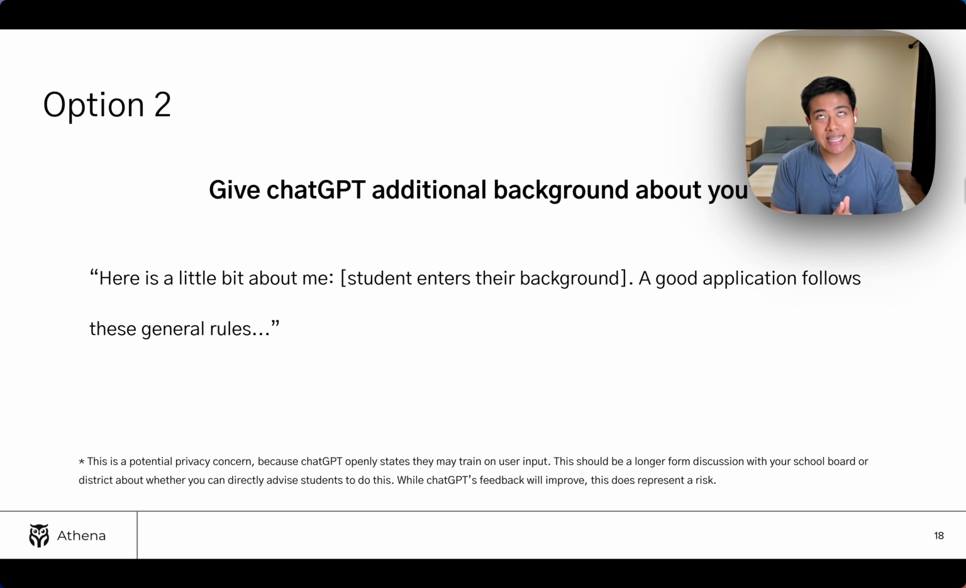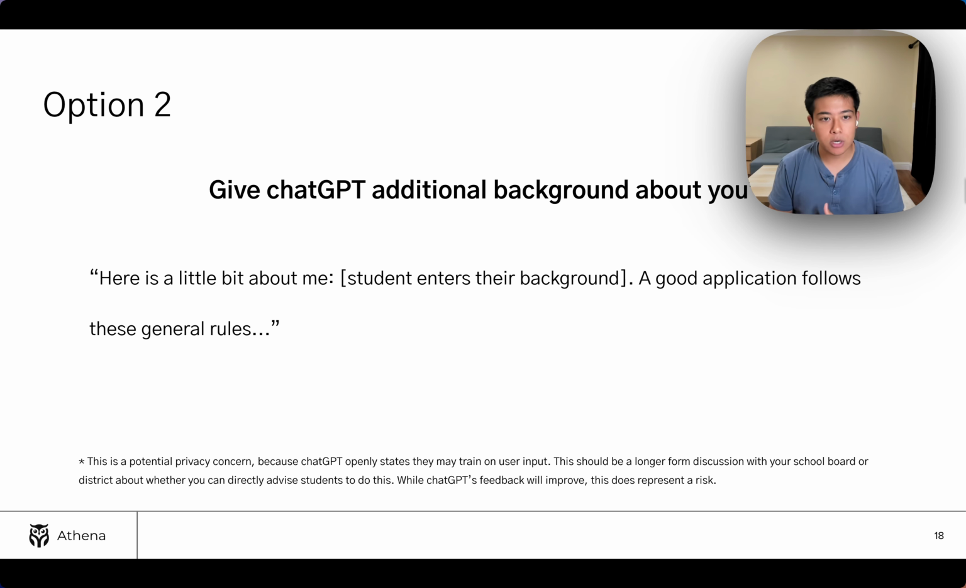ChatGPT openly states that they do sometimes, and they can, train on user input. And so you might need to be a little bit careful what type of background you want to enter in, because the question is, are you comfortable with that stuff being baked into the AI model and maybe potentially being like public record? That is a question you need to discuss with your parents as well. Make sure you're very cautious about entering personal details into ChatGPT.